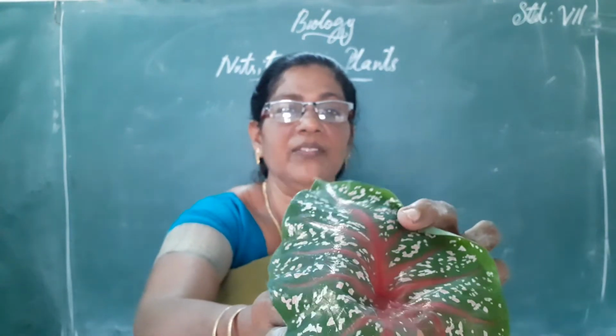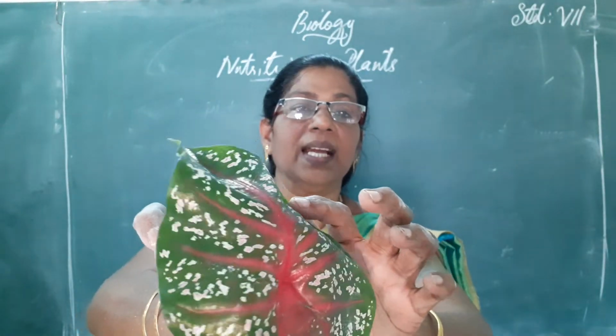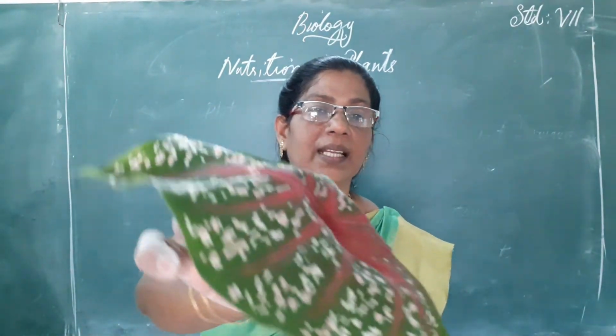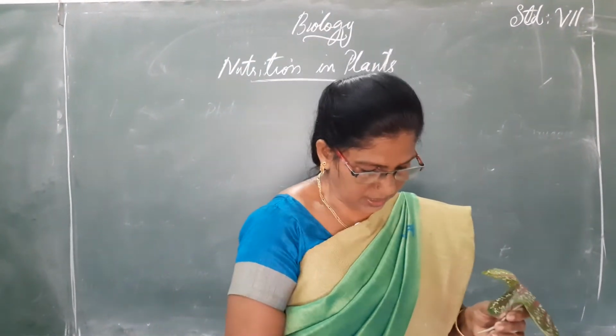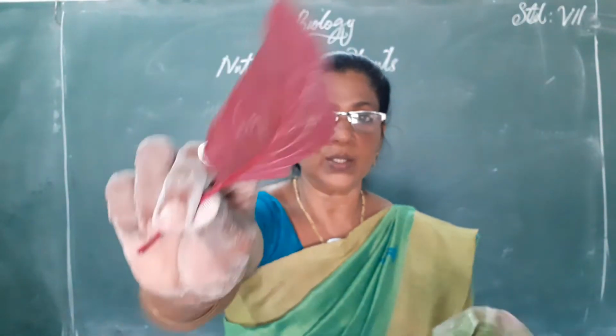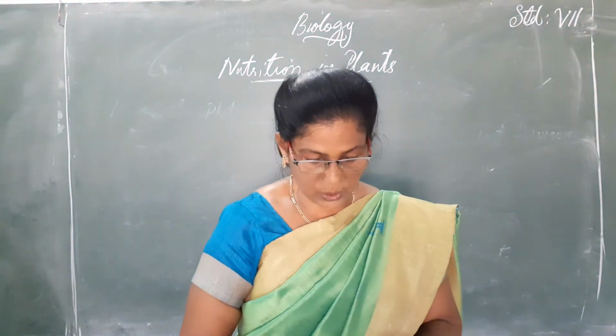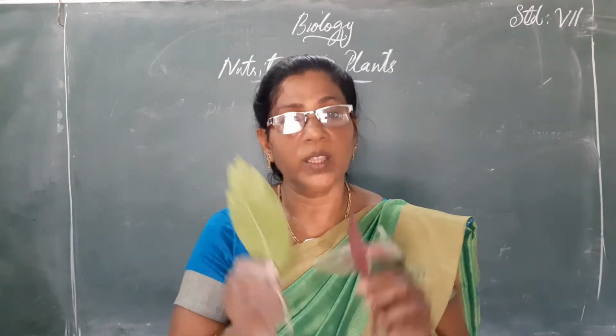This leaf contains pale colored pigments and other colored pigments. So I ask you a question. This is a green leaf, this is a colored leaf, and this is also another colored leaf. Does photosynthesis take place on all these leaves?